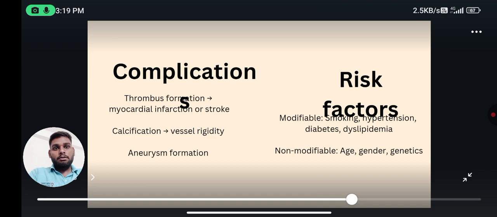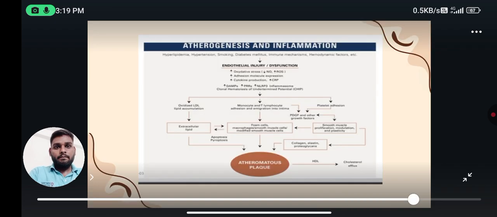Due to atherosclerosis, the complications are thrombus formation, which leads to myocardial infarction or stroke, and calcification, which causes vessel rigidity and aneurysm formation. The risk factors of atherosclerosis: the modifiable ones are smoking, hypertension, diabetes, and dyslipidemia. The non-modifiable are age, gender, and genetics.